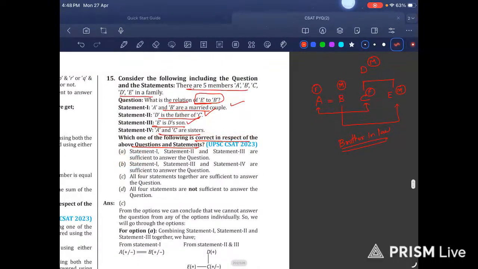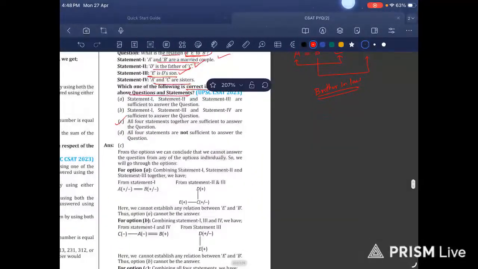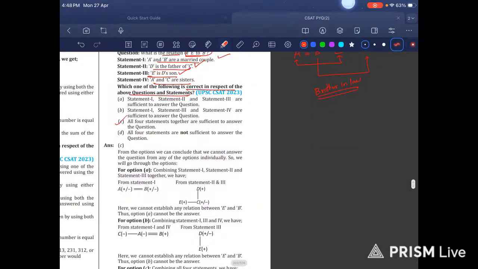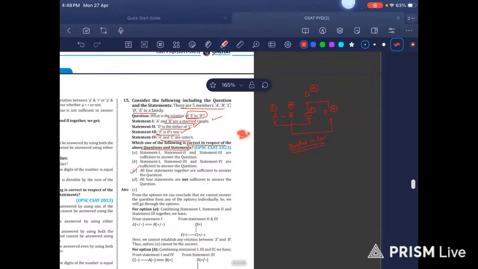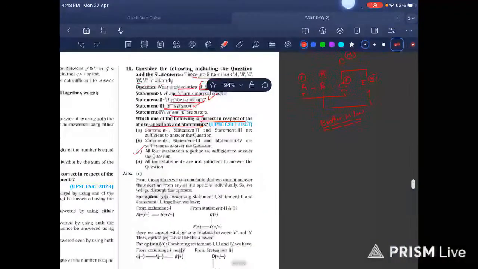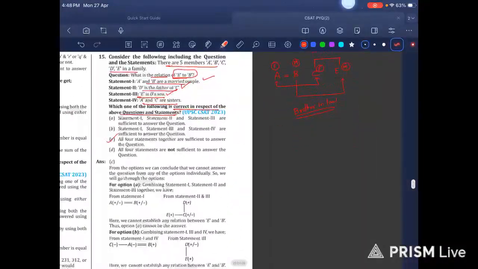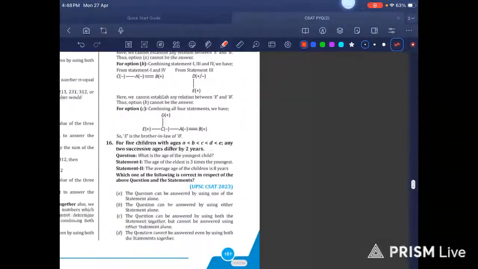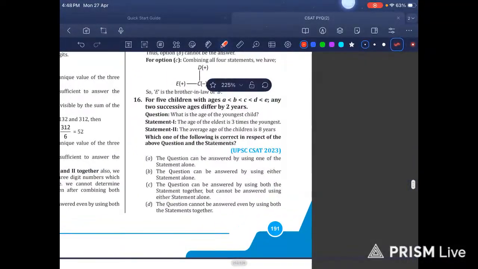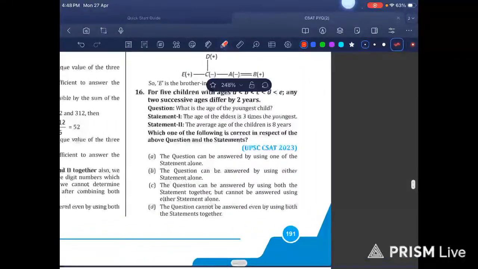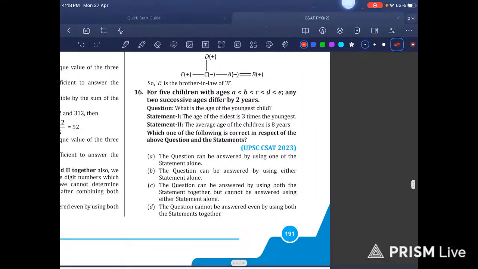So let me just write it here. Option C is correct. So these are examples that are very easy, and you can easily take out 2.5 marks in your examination with these type of questions. You don't need to attempt difficult questions. You just be very much sure in your easy questions. That is it. Then we have question number 16.